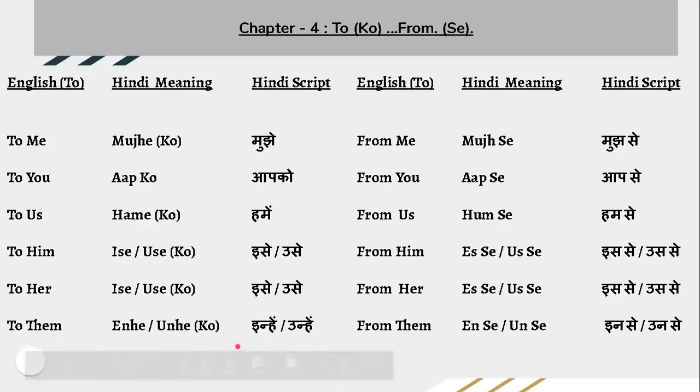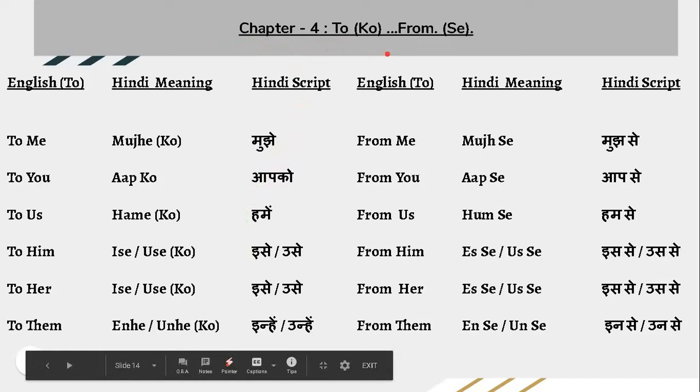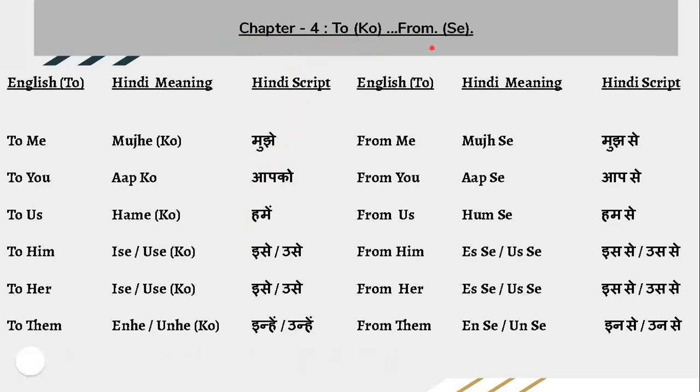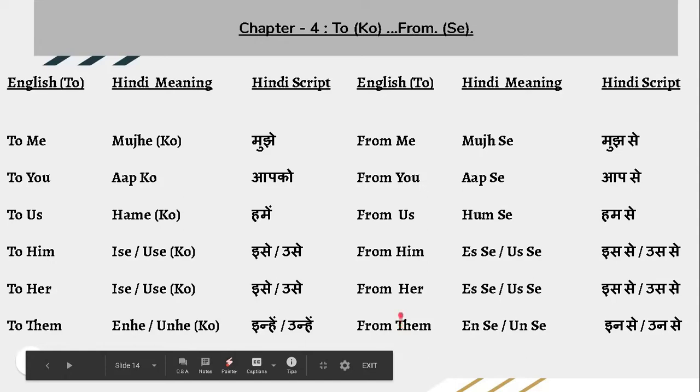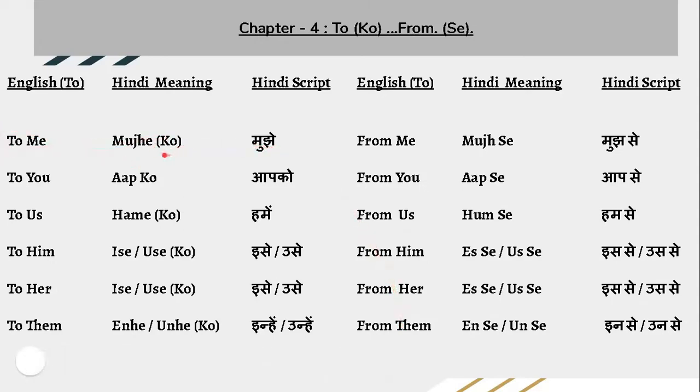This is the last slide of my chapter 4, in which I have explained to and from, how to use to and from. For example, to me, to him, to you, to us, from me, from you, from us, from him. Basic difference is for to we have to use ko sound, and for from we have to use se. I'll explain. The first one is to me. To me is called mujhe, or in an informal way you can say mujhko also, but I would suggest you go for mujhe. For example, give it to me, mujhe de dijiye.